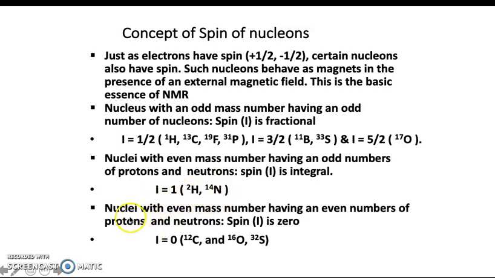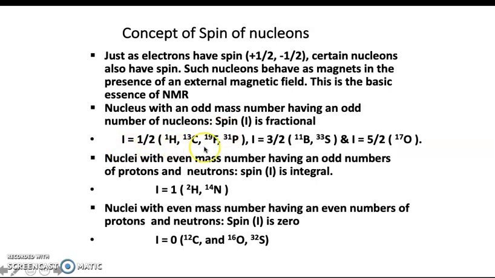Now similarly, if some atoms have an even mass number with an even number of protons and neutrons, such nuclei have a spin quantum number of 0. Examples are C12, O16 and sulfur 32. Among all these nuclei, only the nuclei having a spin quantum number equal to half, that is hydrogen 1, C13, F19 and phosphorus 31, are of great significance in NMR spectroscopy.